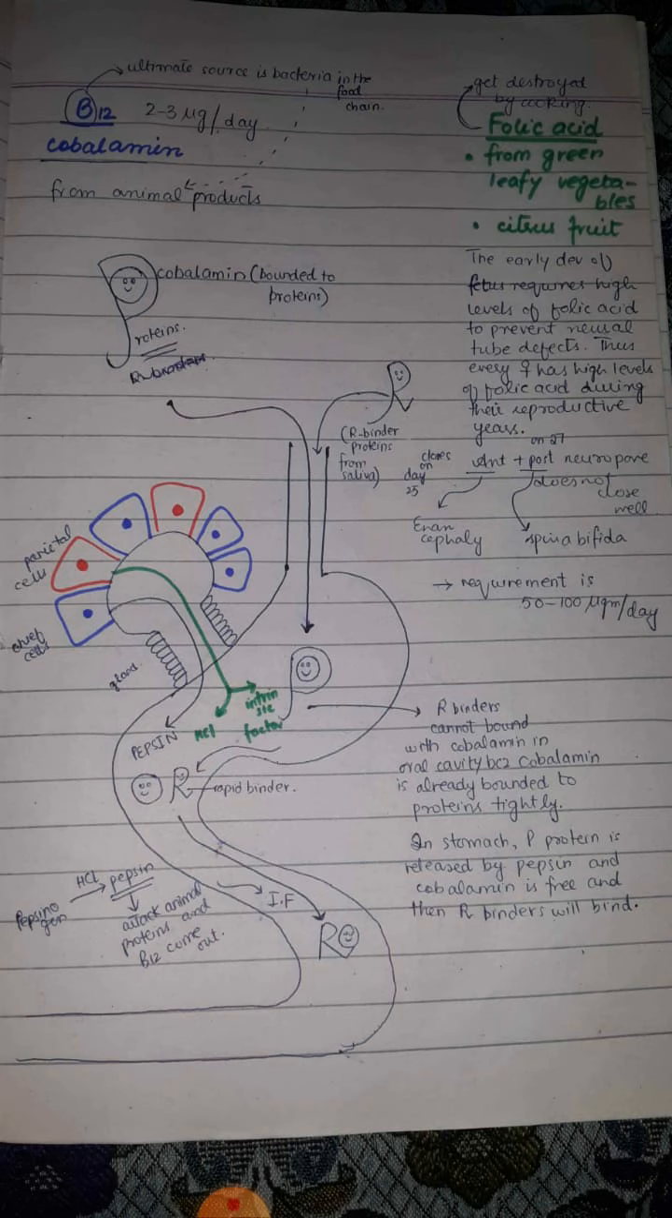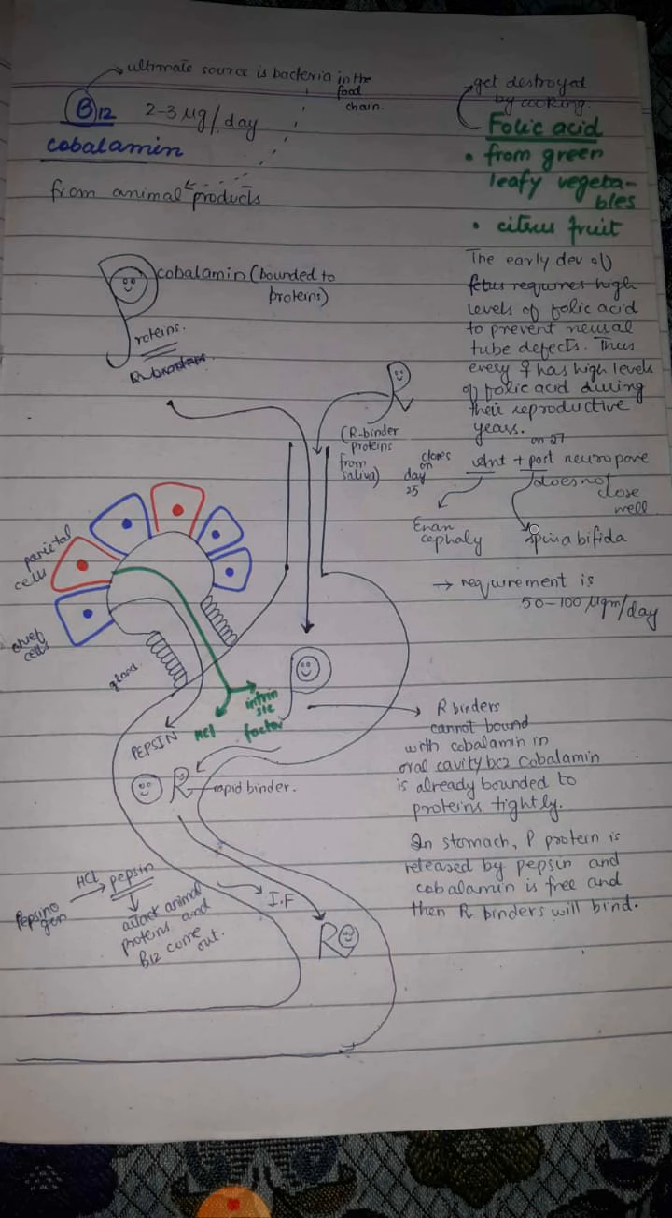Therefore, every woman in the reproductive years should have high levels of folic acid in the blood. Folic acid is required during the gestation period for the closure of the anterior and posterior neuropores. The anterior neuropore is normally closed on the 25th day of gestation, and the posterior neuropore is closed on the 27th day. If the anterior neuropore is not closed, then it can result in anencephaly, and if the posterior neuropore is not closed, then it can result in spina bifida.